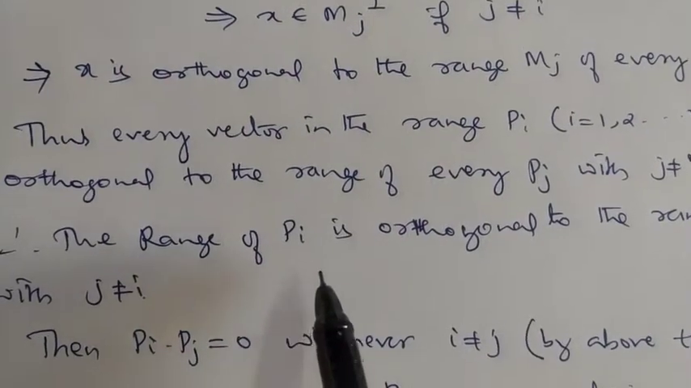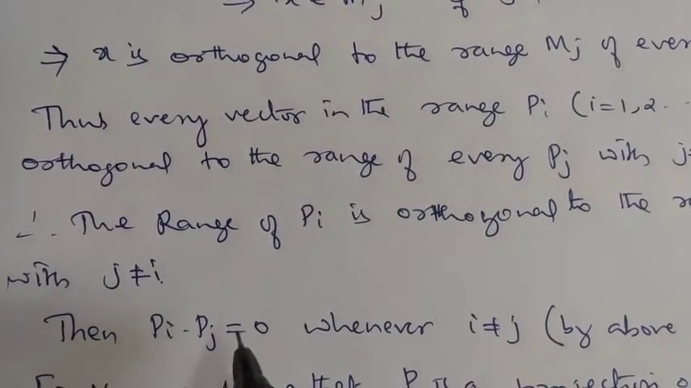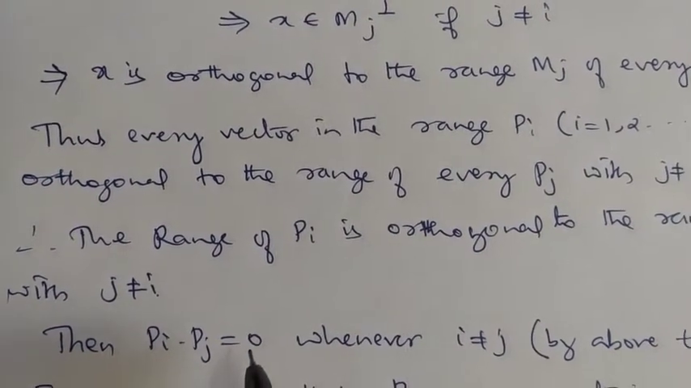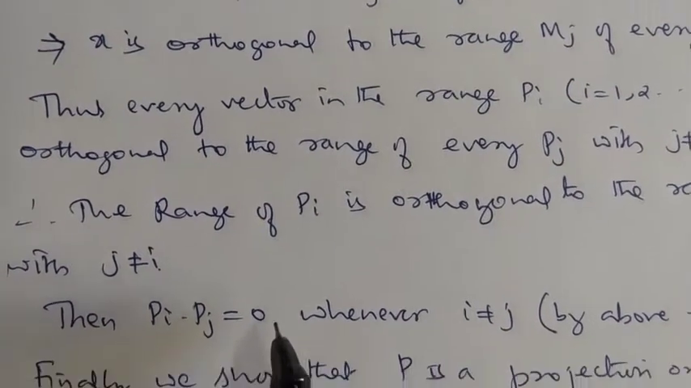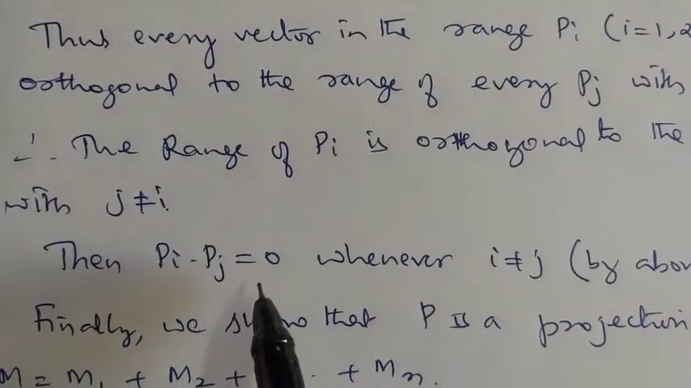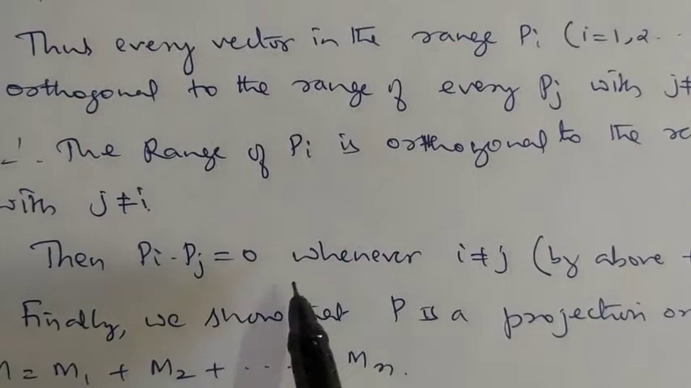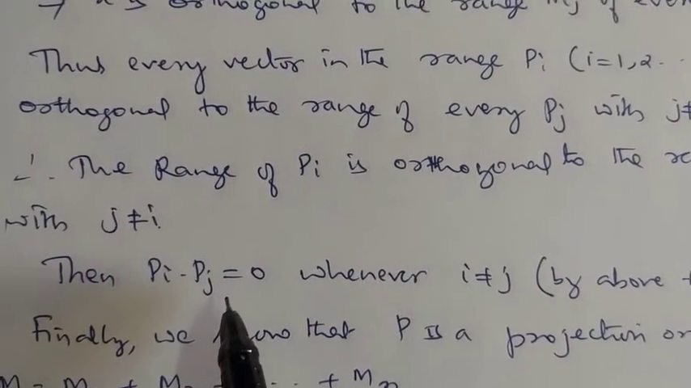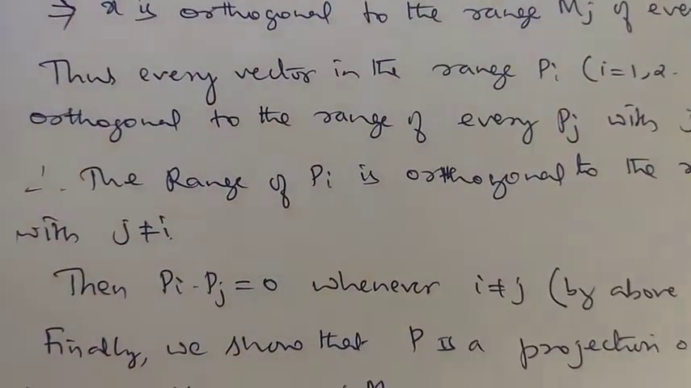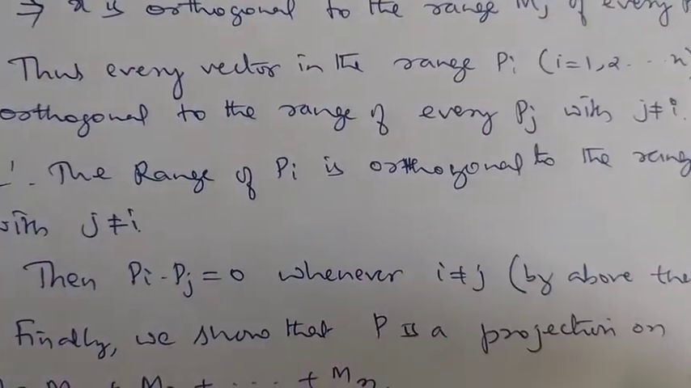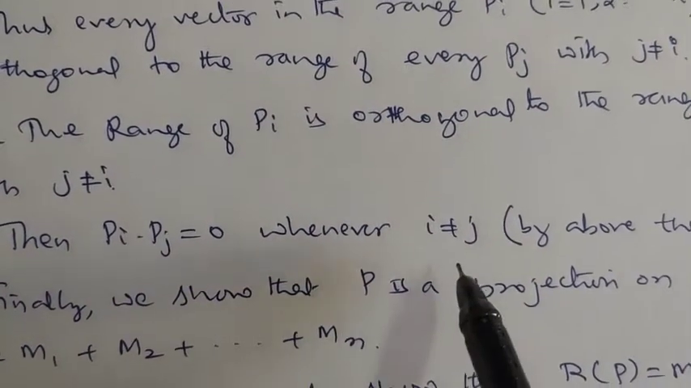Therefore, the range of Pi is orthogonal to the range of Pj with j not equal to i. By the above theorem, the range of M is orthogonal to N if and only if PQ is 0. Accordingly, Pi Pj is equal to 0 whenever i is not equal to j. So we have assumed that P is a projection, and we have shown that the Pi's are pairwise orthogonal.